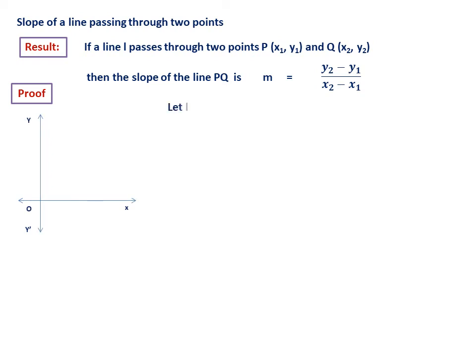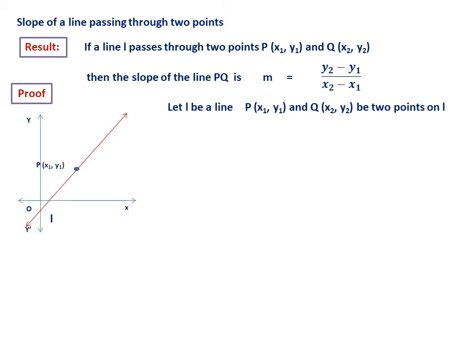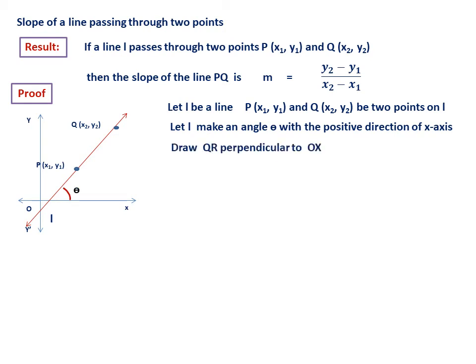Consider a coordinate system. Let L be the line, as shown here. Now let us take P(x1, y1) and Q(x2, y2), 2 points on the line. So I am indicating here, this is P(x1, y1), second one is Q(x2, y2). These are the 2 points on the line. Now let L make an angle theta with the positive direction of the x-axis. So this angle is theta, that is given.